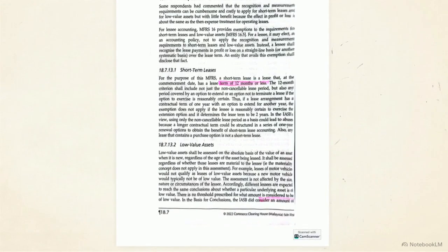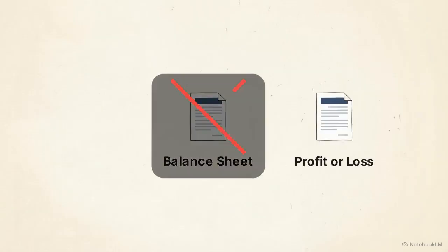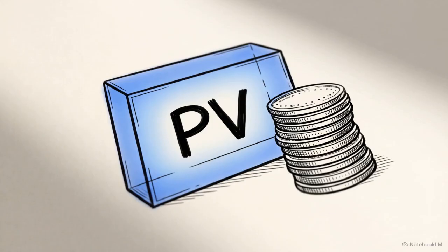The first exemption applies to short-term leases, defined strictly as contracts with a lease term of 12 months or less. The second exemption applies to low-value assets, such as personal computers. This is assessed on an absolute basis. When an exemption is used, the lessee bypasses the balance sheet and recognizes lease payments as a simple straight-line expense over the lease term. For all other leases, the first step is calculating the lease liability.